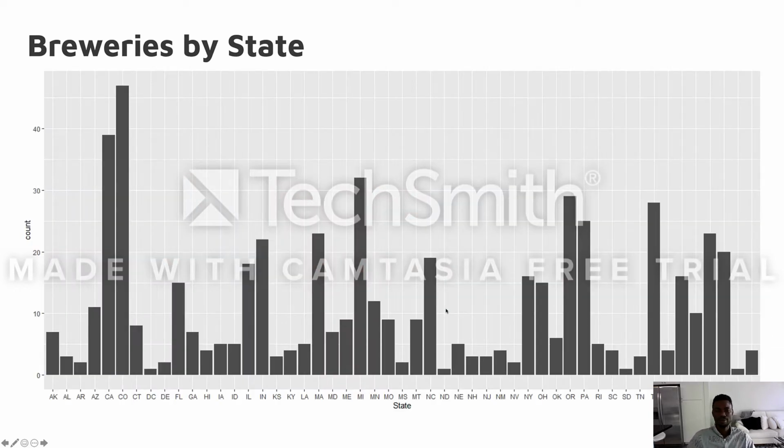We made this other graph to have another form of representation of the number of breweries in each state, and by this we can tell exactly how many breweries we have in each of the states. We can see Colorado has the highest number, and states like West Virginia have the lowest number of breweries.